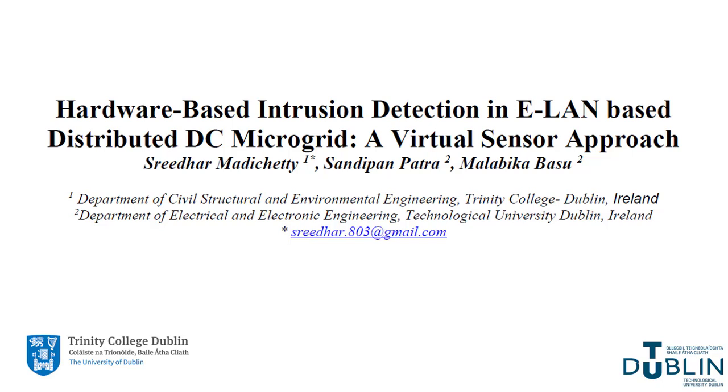Today, our paper topic is hardware-based intrusion detection in an ELAN-based distributed DC microgrid, a virtual sensor approach. The main aim of this paper is to detect the malicious attack done at the hardware level in a DC microgrid. When DC microgrids are interconnected with each other in a local area network, we are proposing a virtual sensor method through which we can not only detect but also correct the malicious activity.